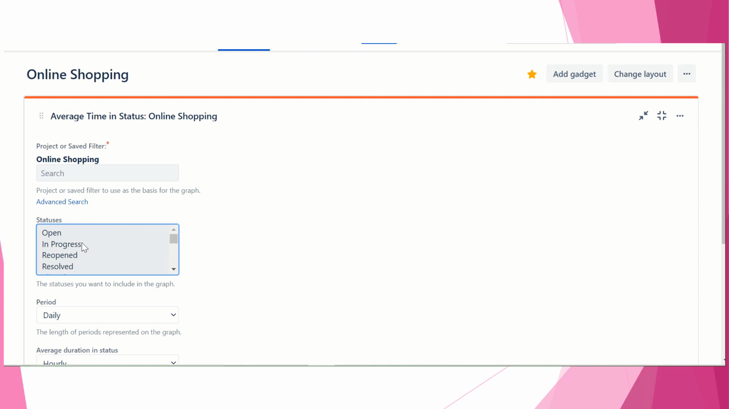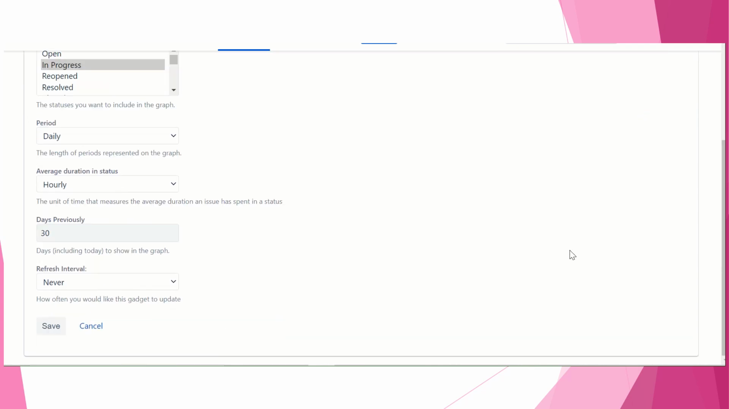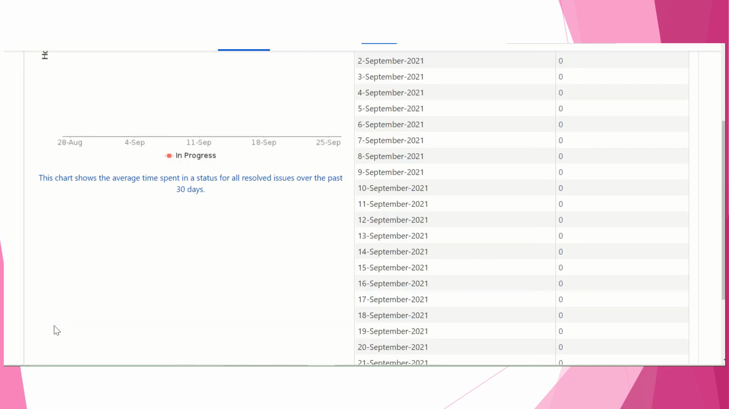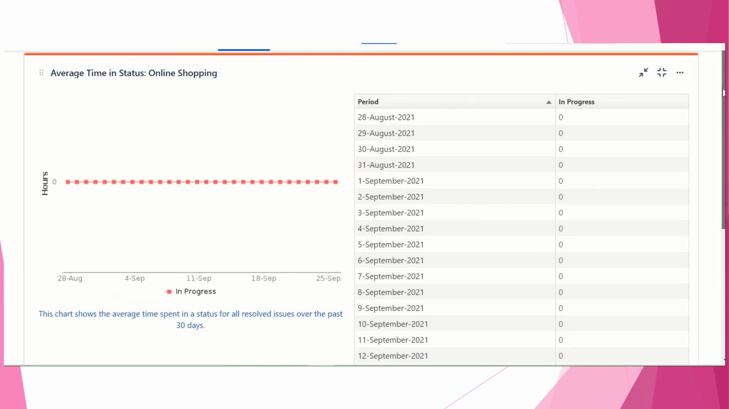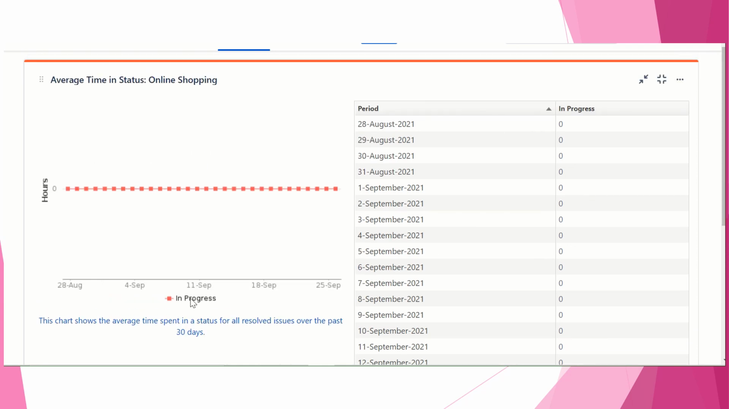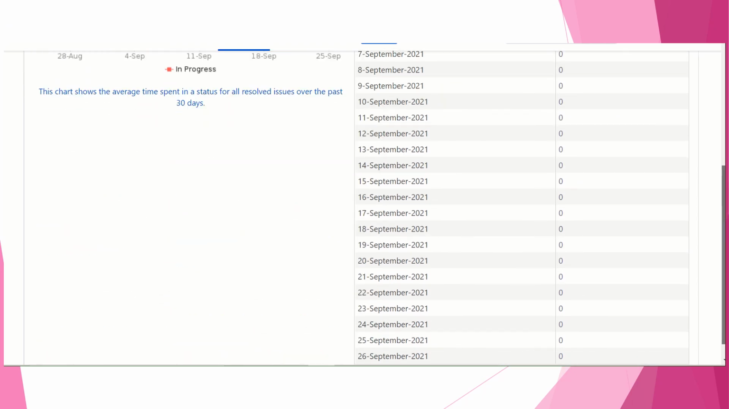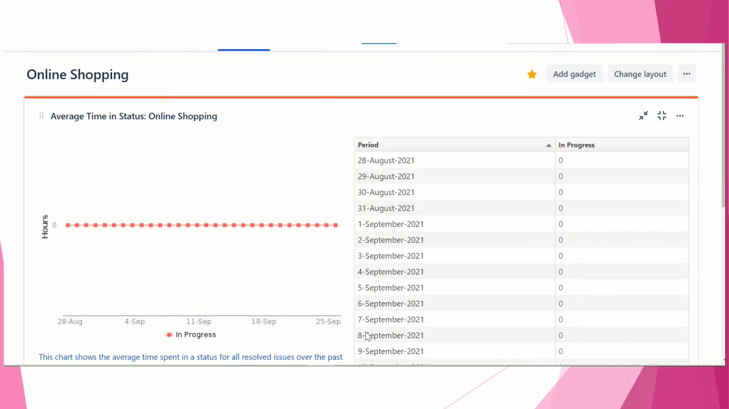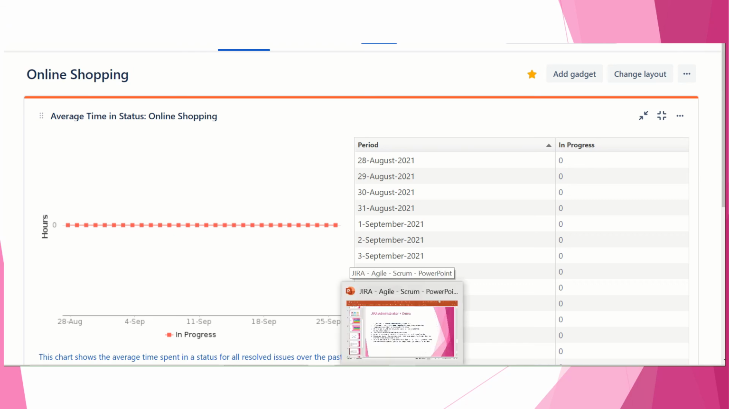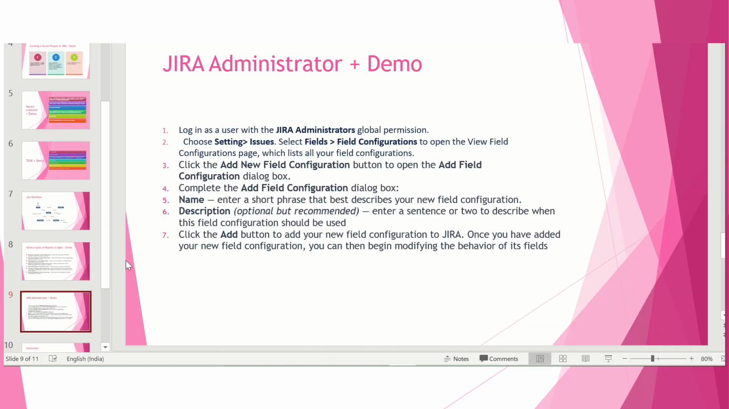Let's choose in progress also, and just save this. Okay, so see your chart, your process will show how many are in progress. Like that it will showcase. Because we don't have enough data it is showing like this, but it will be like this only. We can work on the admin and the reports on that.